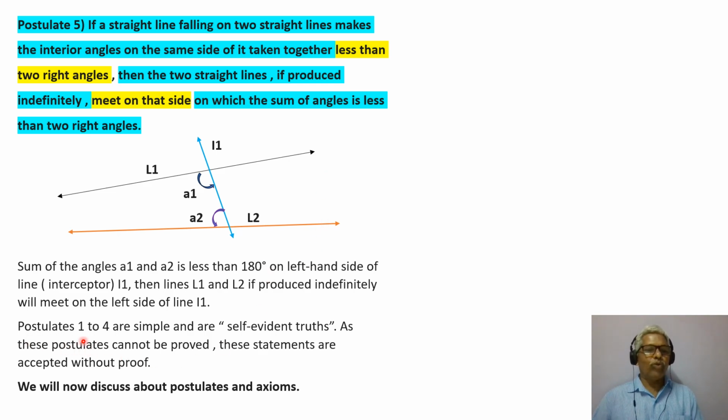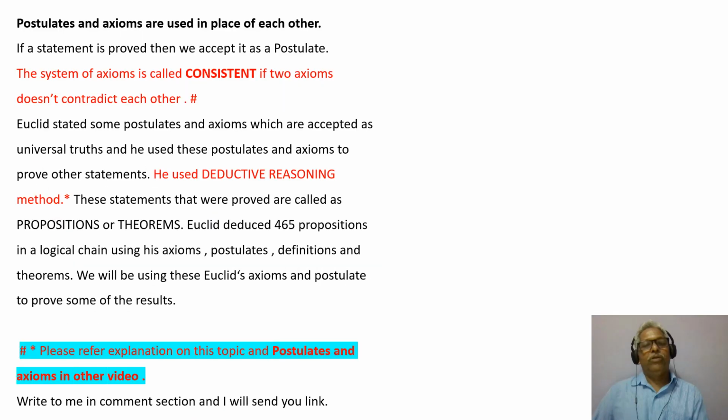So postulates 1 to 4, and this is the fifth one. He is talking about 1 to 4 being simple and self-evident truths. As these postulates cannot be proved, these statements are accepted without proof. This is for postulates 1 to 4. We will now discuss some comments on postulates and axioms.